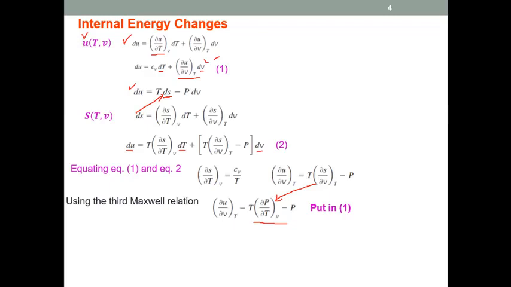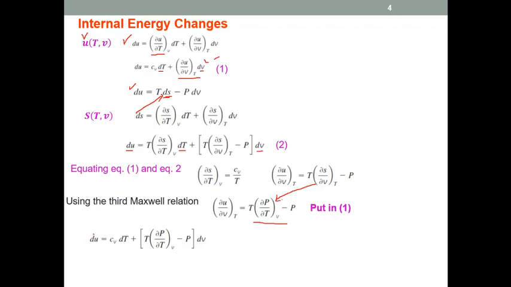So if we put this value in equation 1, then we'll have the relationship for change in internal energy equal to Cv dT plus T times partial P by partial T at constant volume minus P into dv. So now you can carefully observe that this is a general relationship for the change in internal energy.